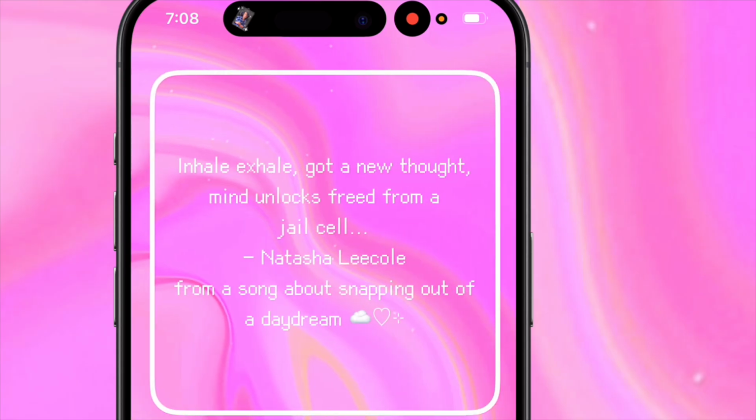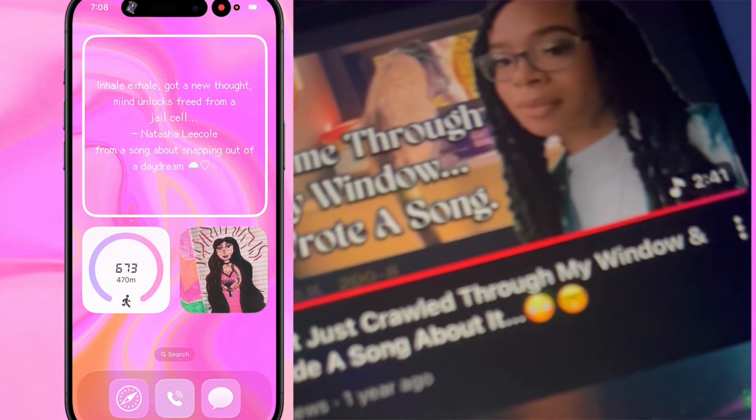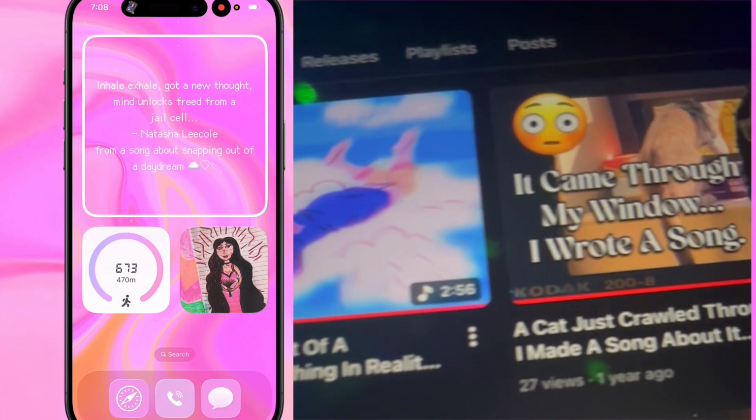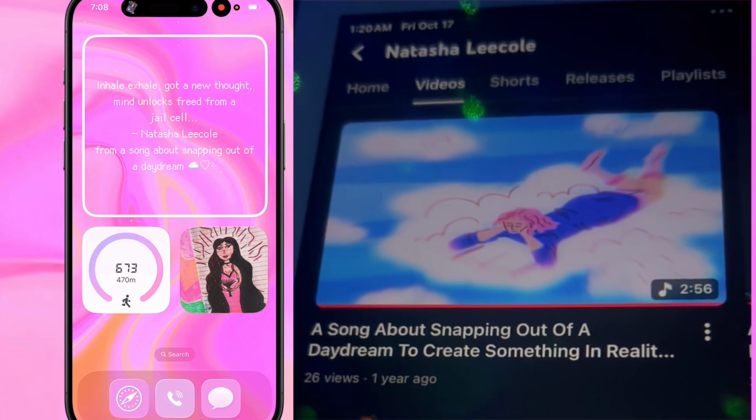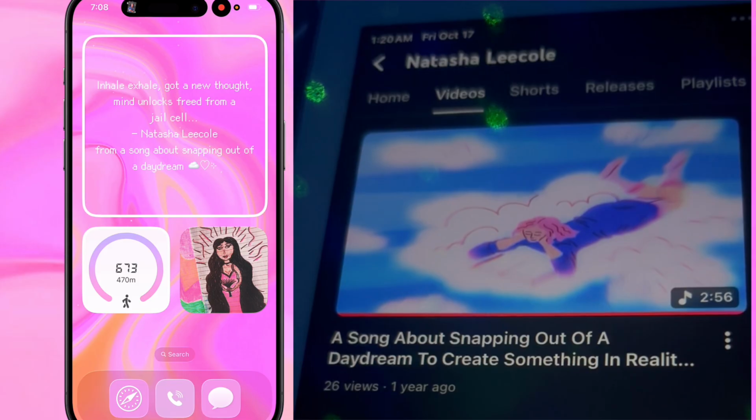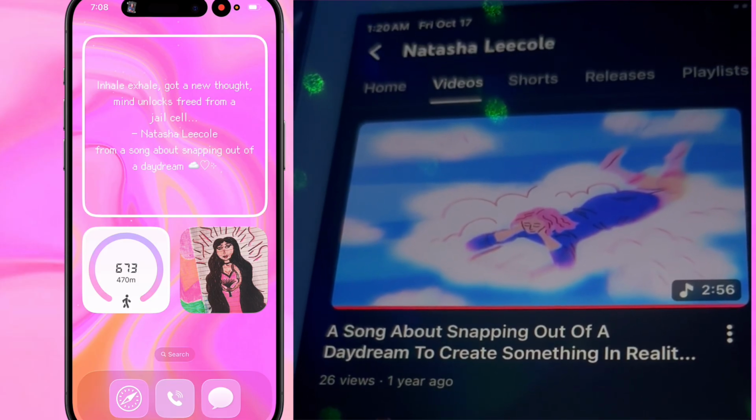And then on my next page, I have another iScreen widget, and this is just for text again. I have "Inhale, Exhale, Got a New Thought, Mind Unlocks Free from a Jail Cell." This is from a song about snapping out of a daydream, which is also up on the channel, so you can check that out if you're interested as well.